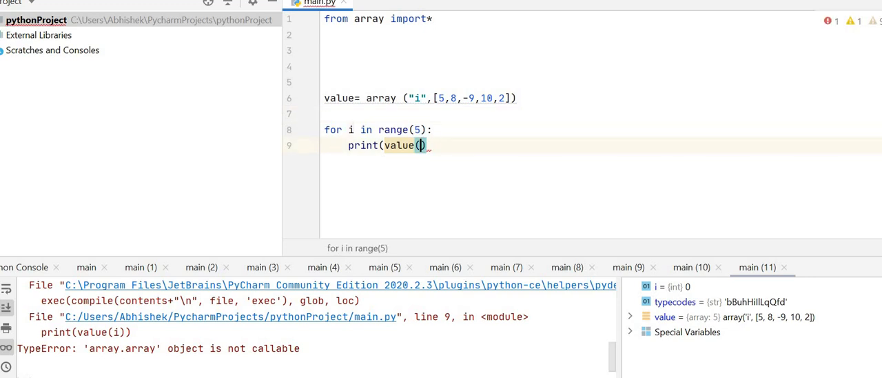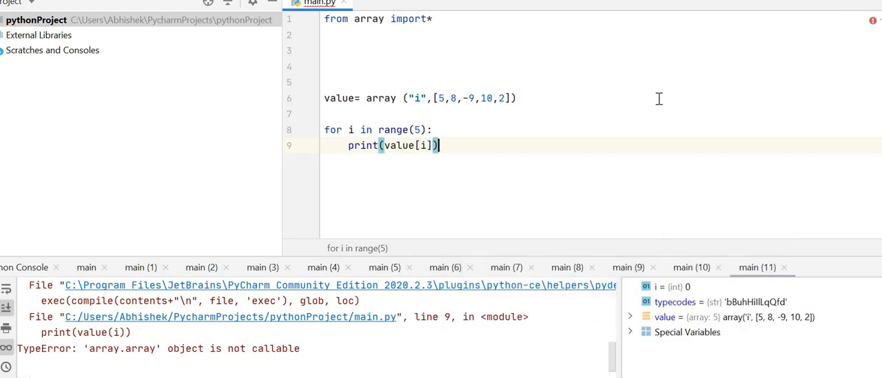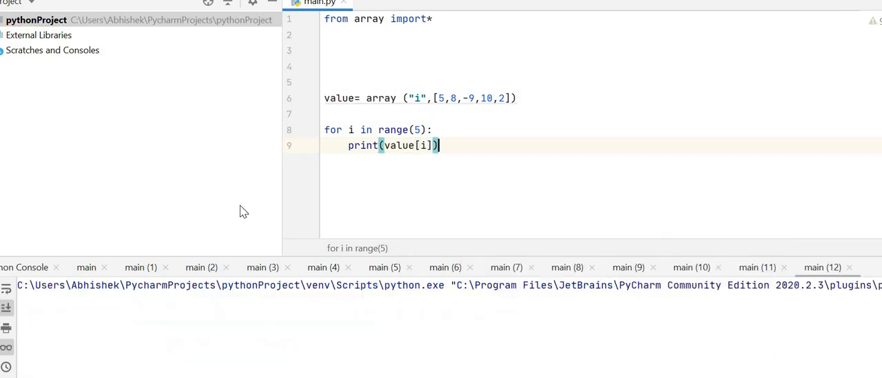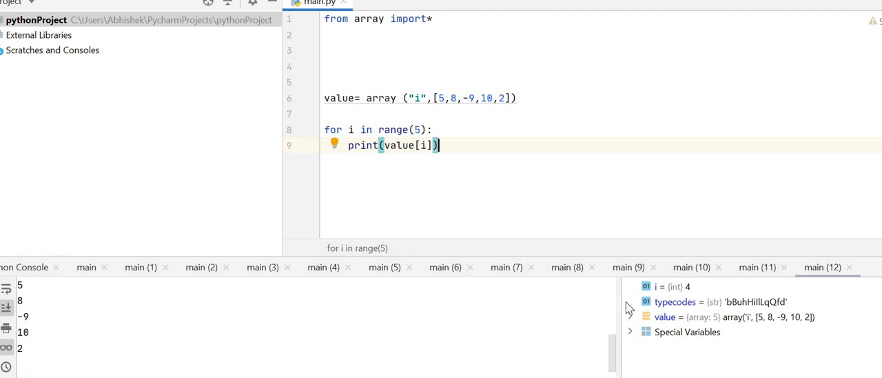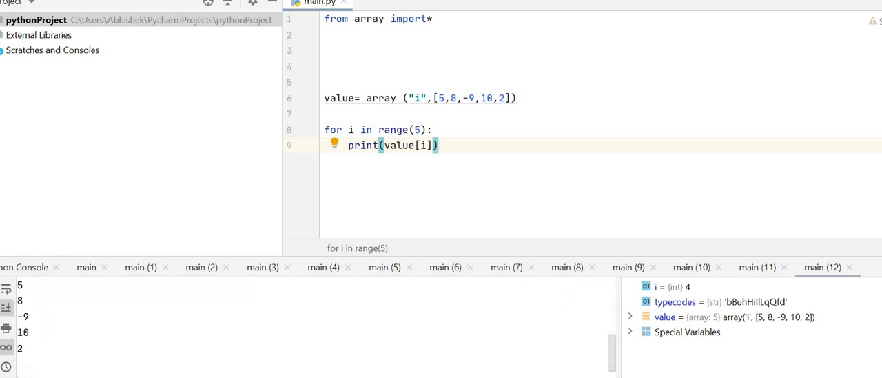We use square brackets here. Square brackets i here. Now let's run the code and it worked. Yep. So can I reverse the order of the array?